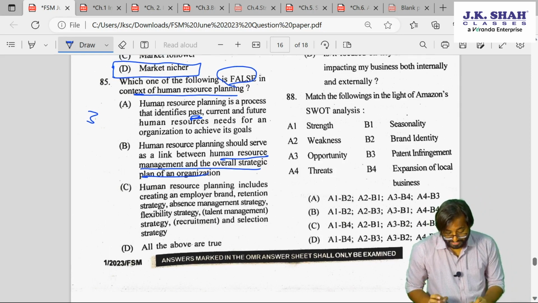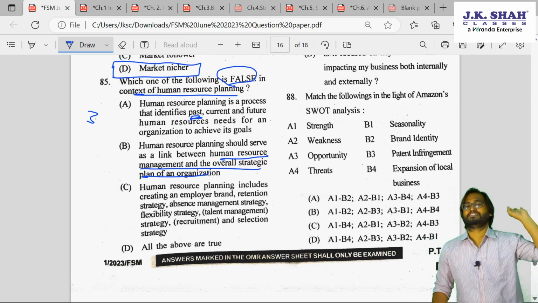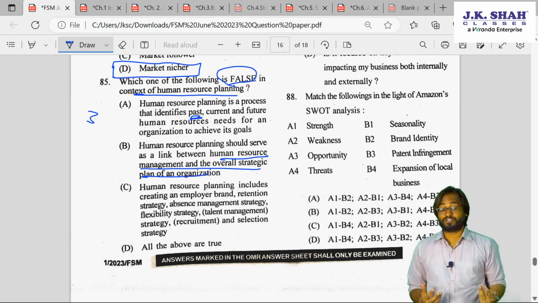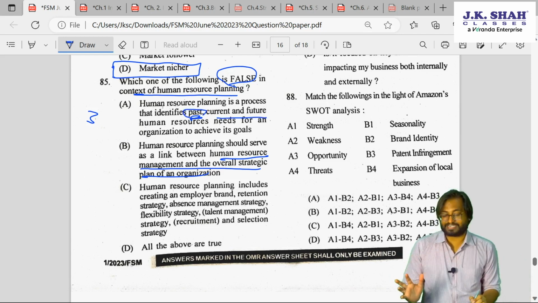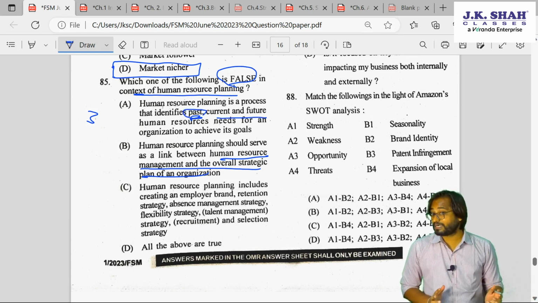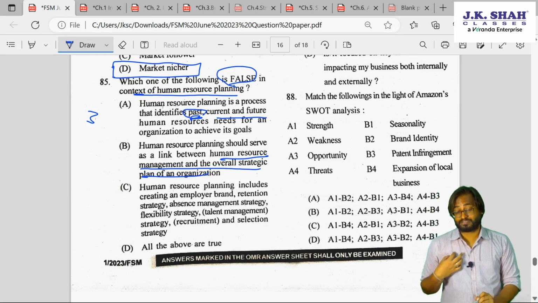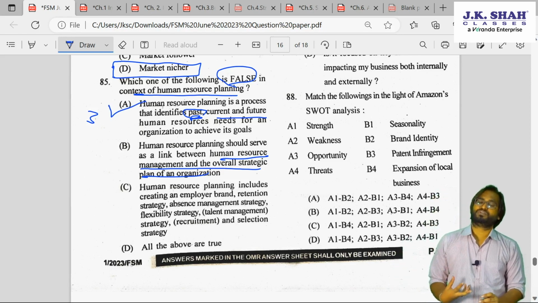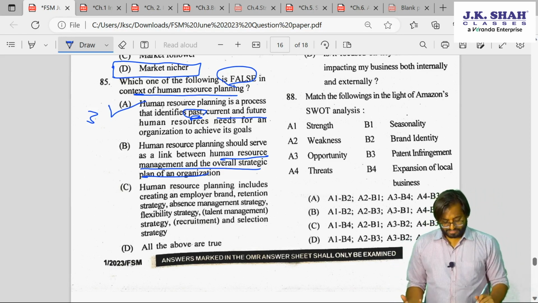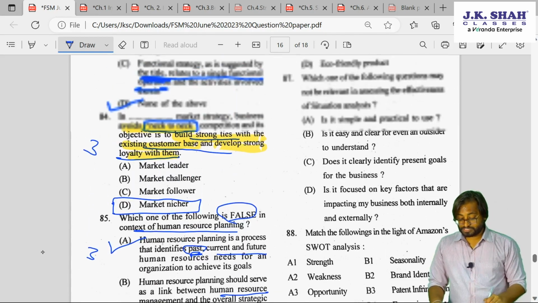In HR, what will we do with identifying the past practices? What will we do? So, identifying the current and future I understand. But what about past? So, according to me, the answer should be A. But let's wait for the institute's answer, what they will say. According to me, the answer is A. Okay. So, this is 85A.